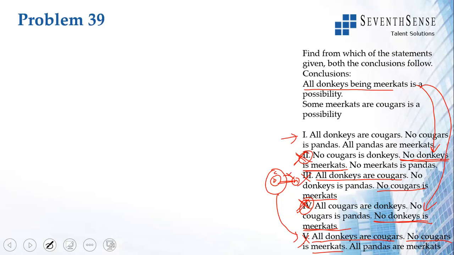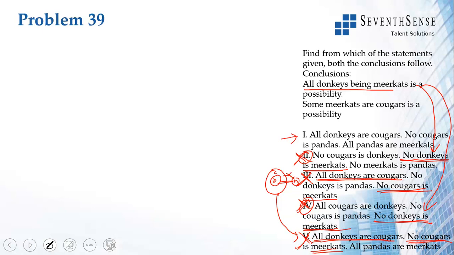In option 3 and 5, I have all donkeys are cougars. No cougar is meerkat. Then I can't have all donkeys being meerkats as a possibility either. Possibility, we remember, is that in any diagram that we draw, it has to be possible. In any one diagram, if it is possible, the conclusion is possible. But here, it is not possible because of the statements. So in 3 and 5 also it is not possible. Hence, it has to be 1. That is one way of solving it.